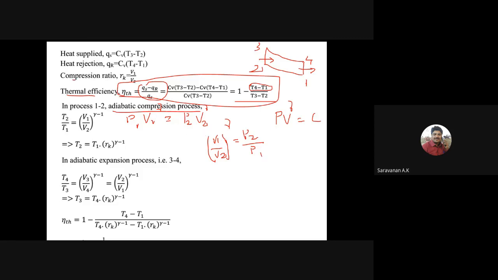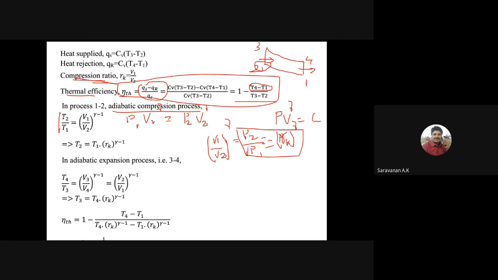What is V1 by V2? V1 by V2 is the compression ratio. So P2 by P1 is equal to compression ratio power gamma. For the same, we are using the temperature. T2 is the maximum temperature, since between 1 and 2, point 2 is the maximum temperature.